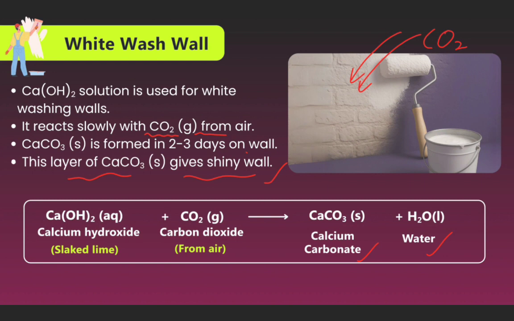Calcium hydroxide in aqueous form reacts with carbon dioxide gas to form calcium carbonate as a solid and water in liquid form. So slaked lime, calcium hydroxide, reacts with carbon dioxide in the air to form the compound calcium carbonate, which is a solid, and water, H2O, as a liquid. Now we see the next.